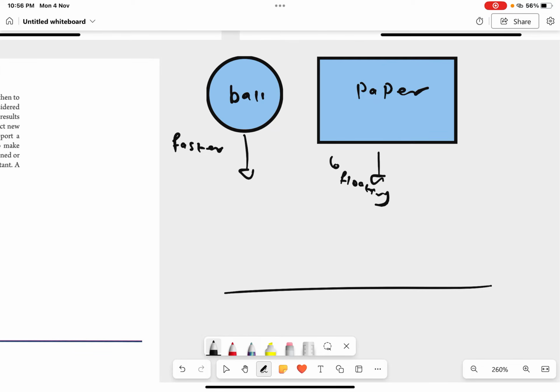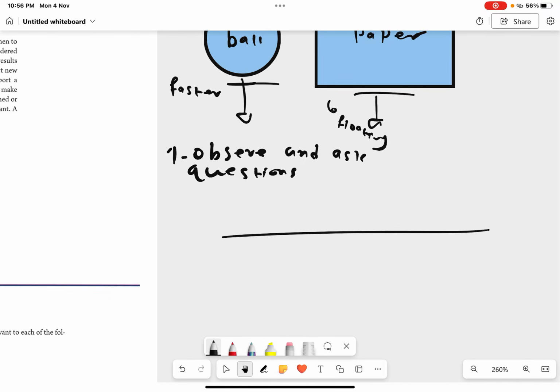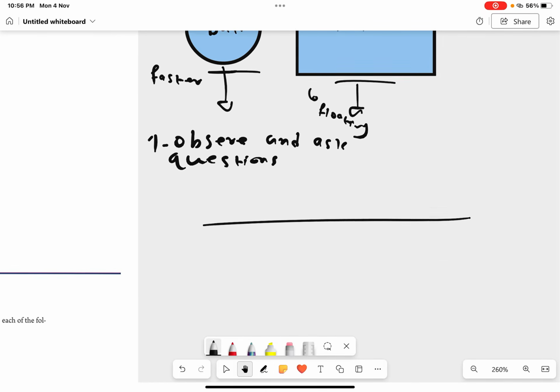So you have observed two objects. First, you have seen that the ball falls much faster than the paper. So you observed, and you'll start to ask questions. Why does this ball fall much faster than this paper? So you did what first? You observe and ask questions.